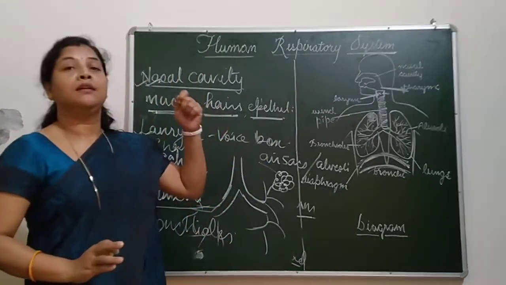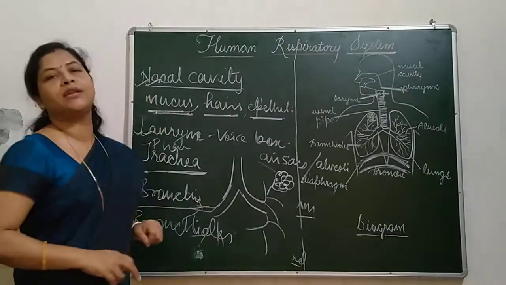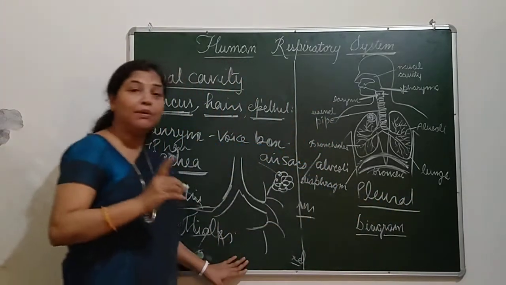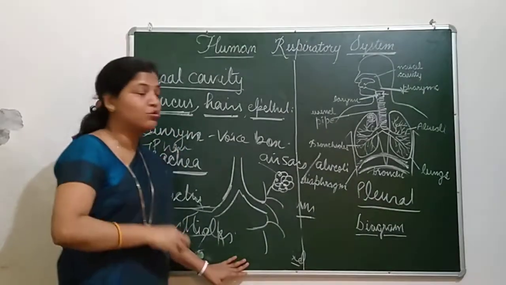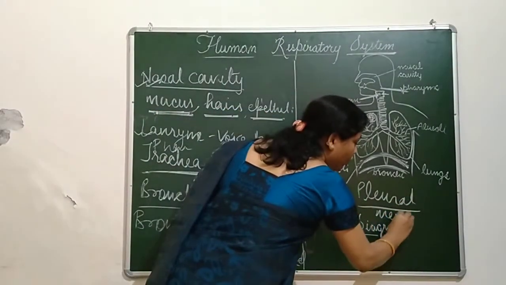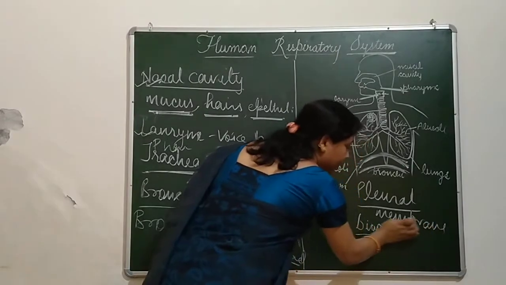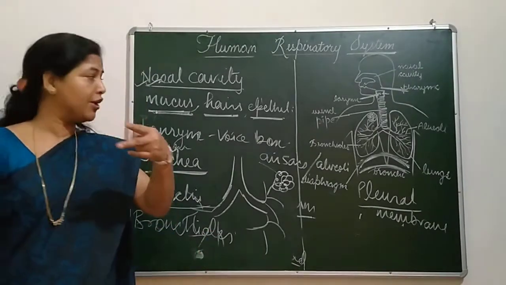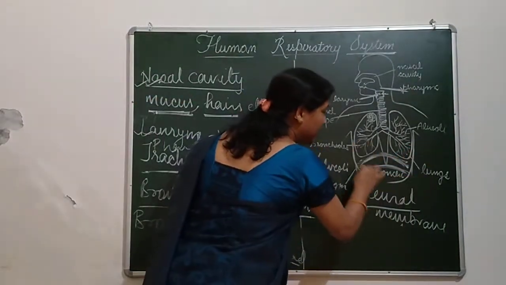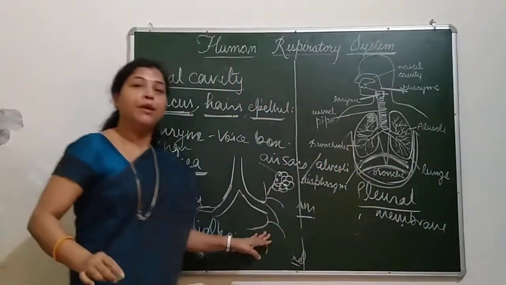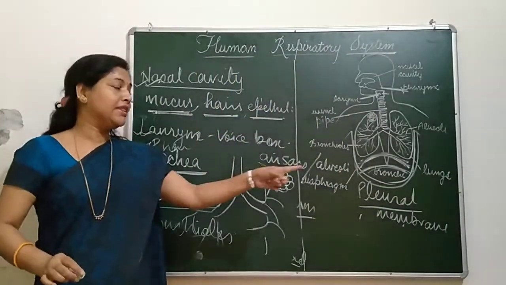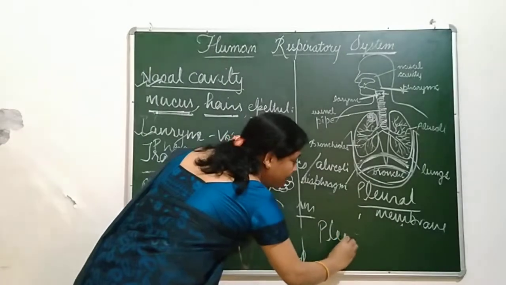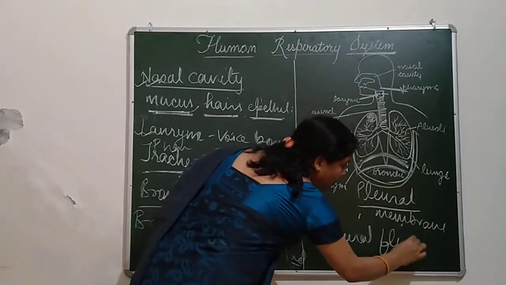And this is covered by a double membranous structure called the pleural membrane. What is the function of this pleural membrane? This is the double layer of pleural membrane, and in between both the layers, there is a fluid found. That fluid is known as pleural fluid.